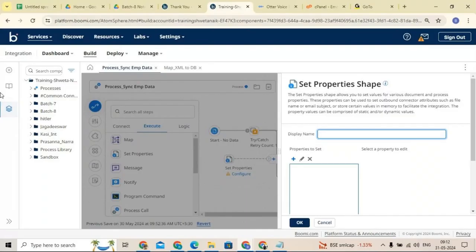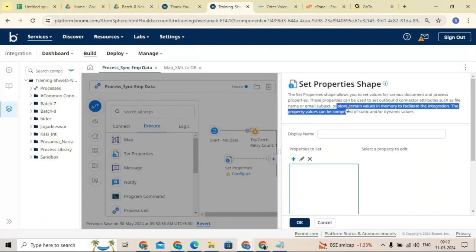Here you can store certain values in memory to facilitate the integration. We can store any particular value, and at later stages we can use that value as a reference. The property values can be compared, static and dynamic values.